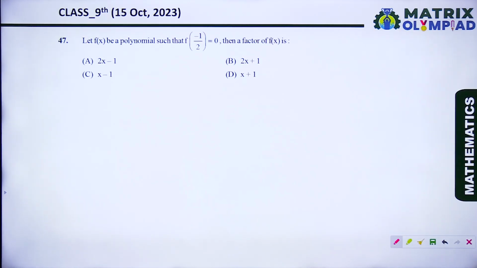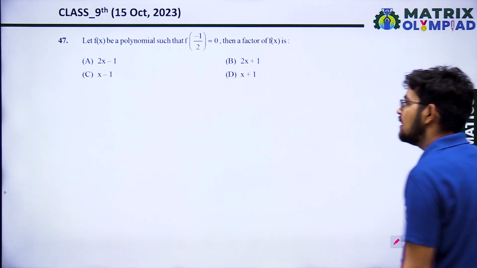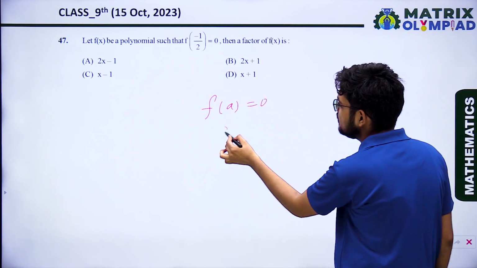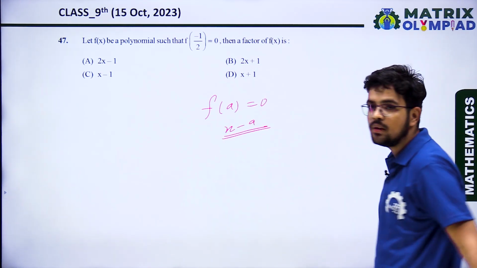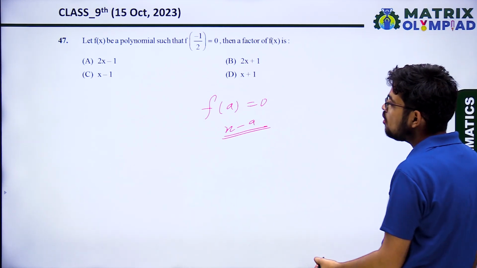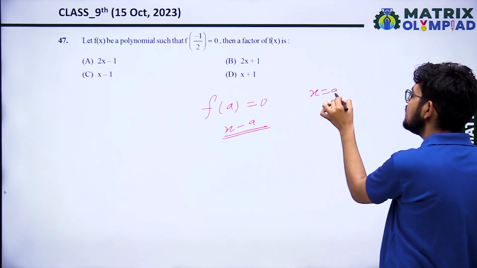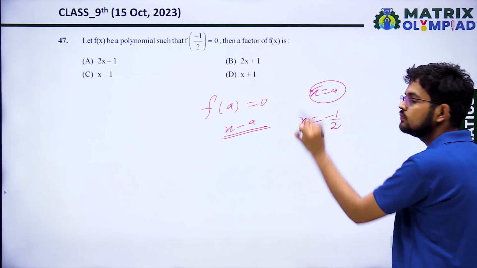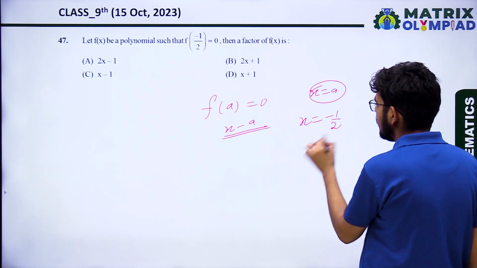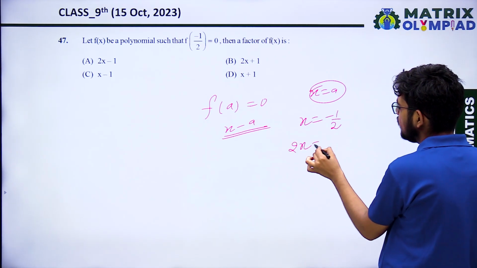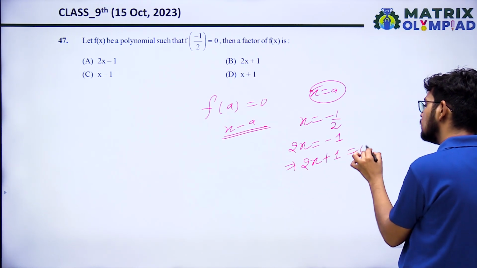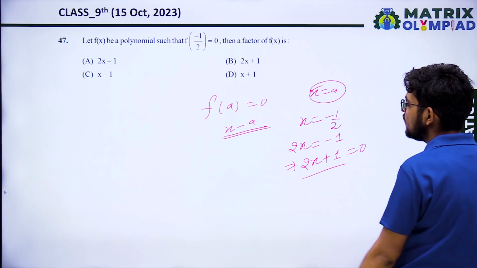Let f(x) be the polynomial such that f(-1/2) equals 0. Then find the factor of f(x). If f(a) equals 0, then x minus a is always one of the factors of the polynomial. So it means x equals a is the zero. Similarly, x equals minus 1/2 is the zero of the polynomial. So 2x equals minus 1, and when we solve, 2x plus 1 equals 0. So what will be one of the factors?